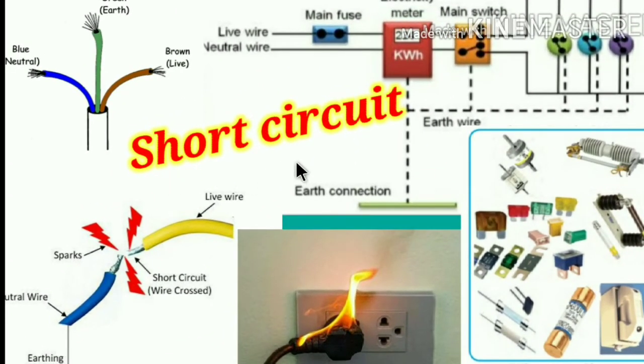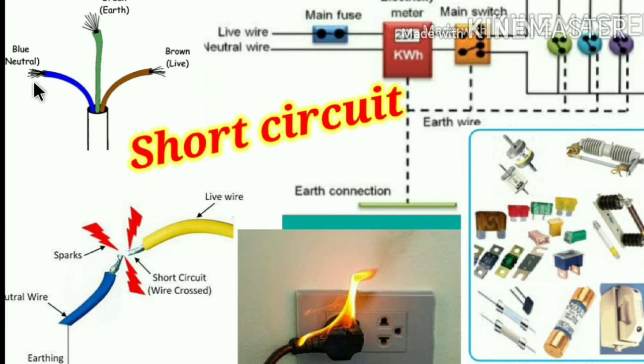Next point is short circuit. The home electrical connection consists of a live wire, neutral wire, and earth wire. The live and neutral wires have a potential difference of 220 volts.